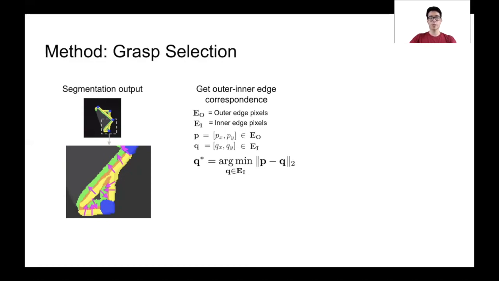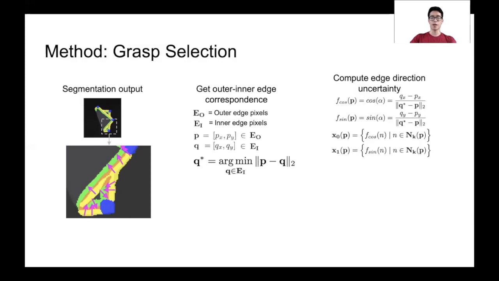To determine the best grasp point, we introduce the concept of direction uncertainty and use this concept to choose the grasp with minimal uncertainty. First, we define 2 values, f cosine of p and f sine of p, as the cosine and sine of the angle formed by the direction vector of p with another direction vector q. We can compute these f cosine and f sine values for every outer edge pixel in a local neighborhood of p. nk represents the local neighborhood of the k outer edge pixels around p. x0 and x1 are therefore sets containing the angle difference of how much the direction vectors near P deviate from the vector associated with P.